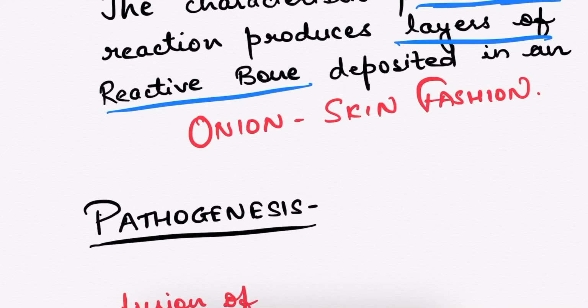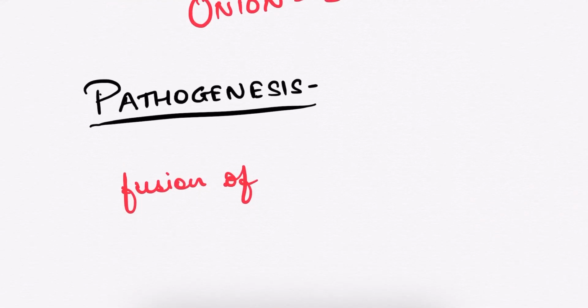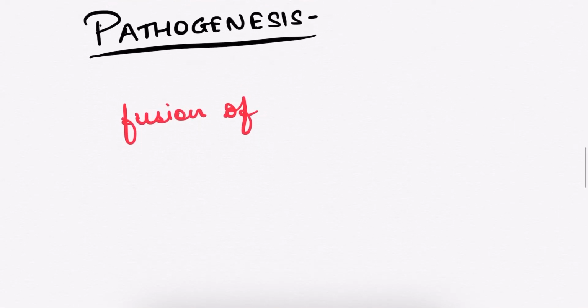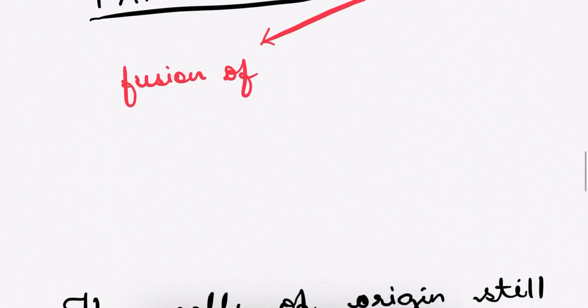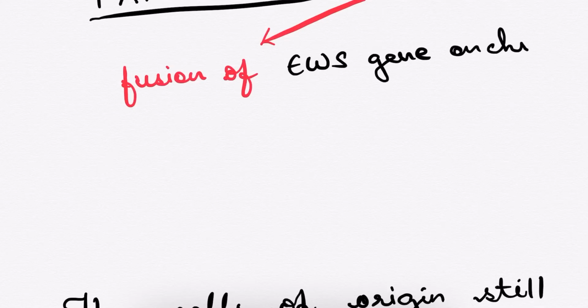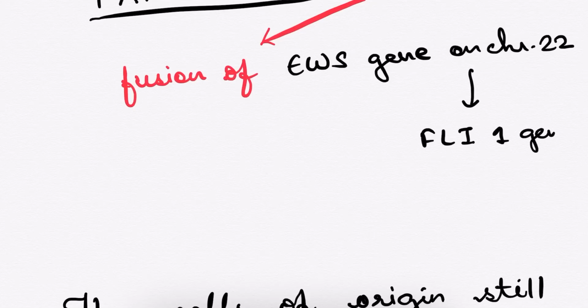Okay, so next about the pathogenesis. Ewing sarcoma is basically a translocation which causes the fusion of the EWS gene on chromosome 22 to the FLI1 gene on chromosome 11.